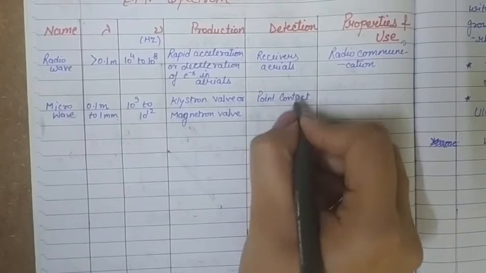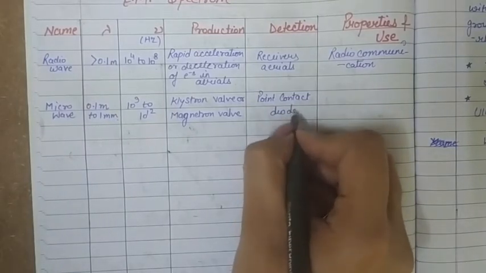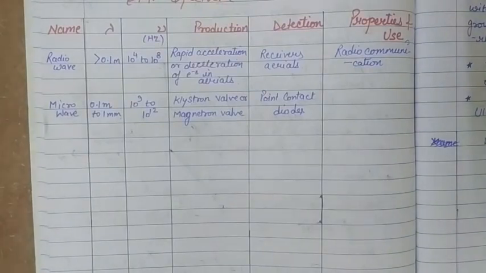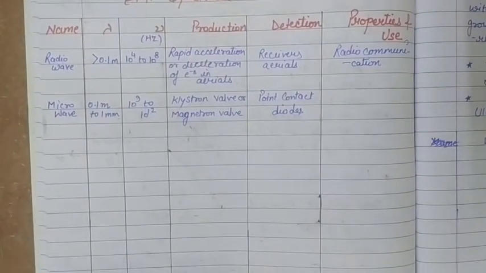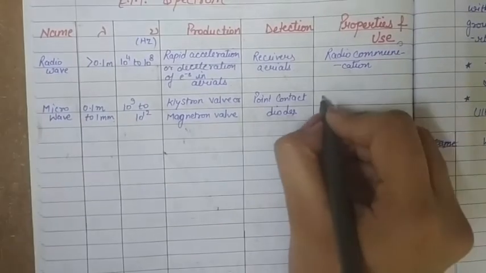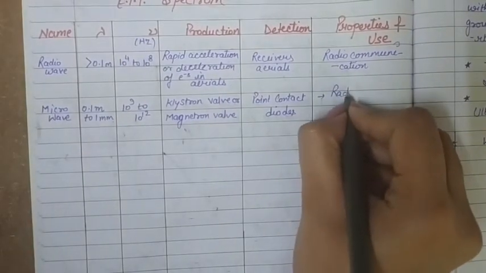These are detected by point contact diodes. So where we want to detect microwaves, we use these point contact diodes. And microwaves are also used in communication, but the type of communication in which these are used is radar communication.